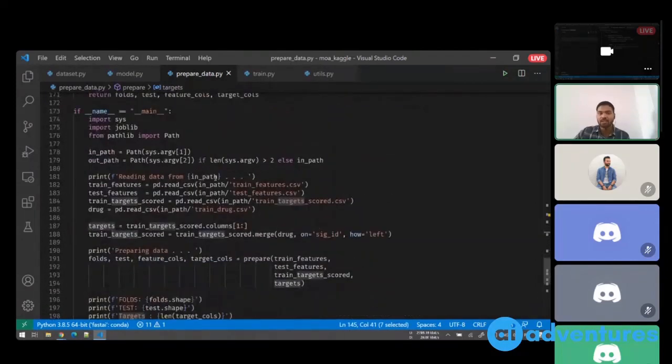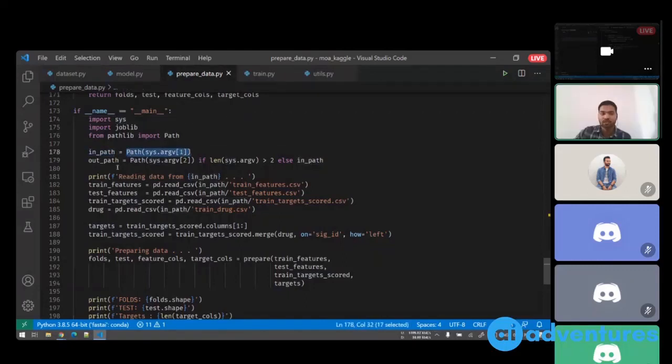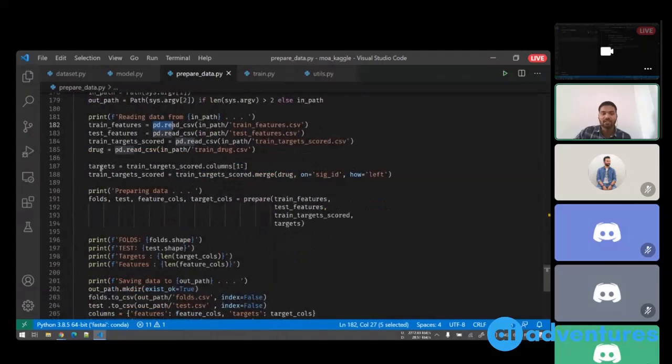While developing this code, I wrote this piece of code. My input path will be sys.argv, my output path will be this, and then I'll read the data set using pandas. Once I have read all this data set, I'll basically merge a few data frames and then I'll call the prepare function.